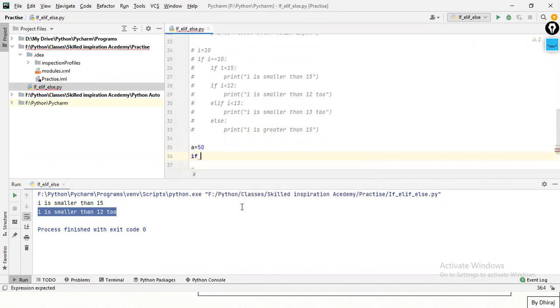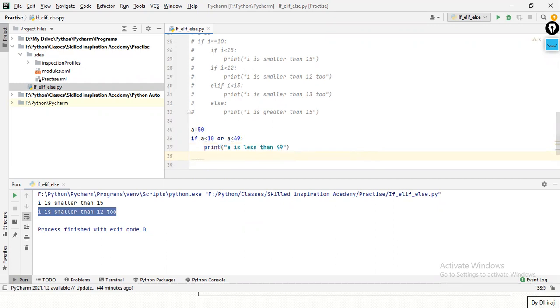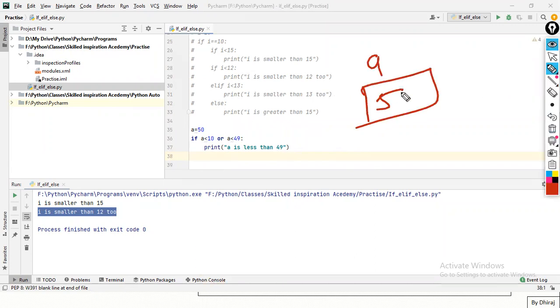Here I'll write if a is less than 10 or a is less than 49, then I should print that a is less than 49. I'm using only one if statement, not using else, so it will solve your doubts. Suppose a is equal to 50.